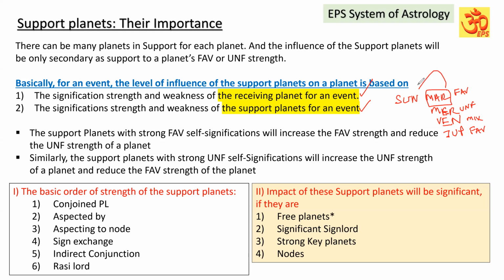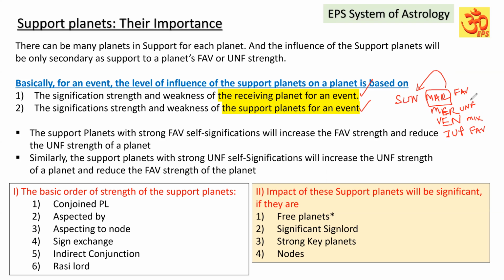All will be trying to give their influence on Sun. There are certain parameters for which planet will be strong in its influence, that I will discuss later. But now what you have to focus on is that the support planets, according to their signification strength, are going to give their influence to the Sun. So Sun will get the favorable strongly and the unfavorable comparatively lesser, because favorable is more and mixed is also present.